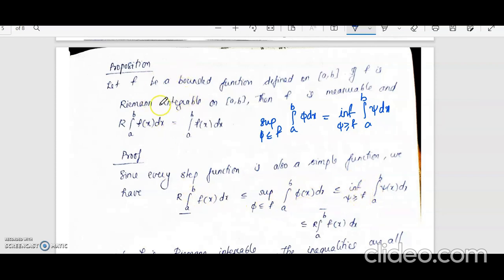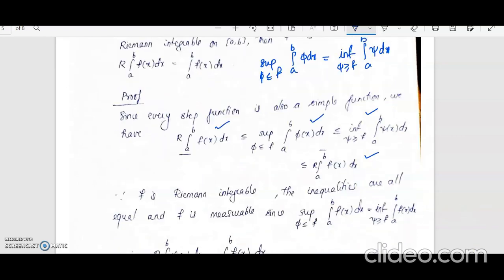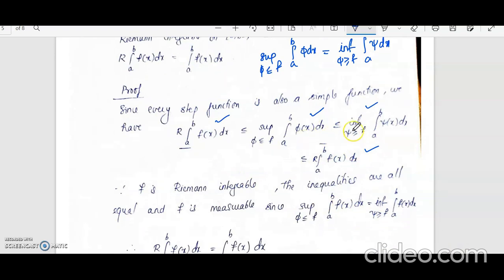Now the function we are given is Riemann integrable. If the function is Riemann integrable, the lower Riemann integral will be equal to the upper Riemann integral. So these two are going to be equal. So if these two are equal, then these values also must be equal. So if f is Riemann integrable, the inequality will become equality, all will become equal. So therefore the supremum of integral a to b phi dx will be equal to the infimum of integral psi dx.